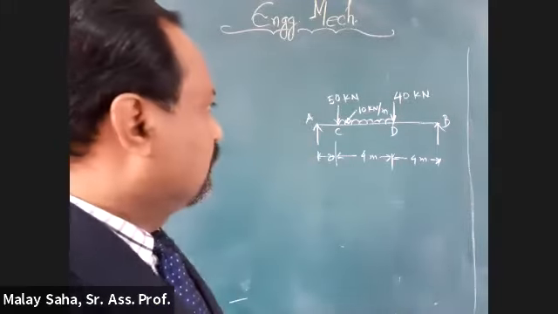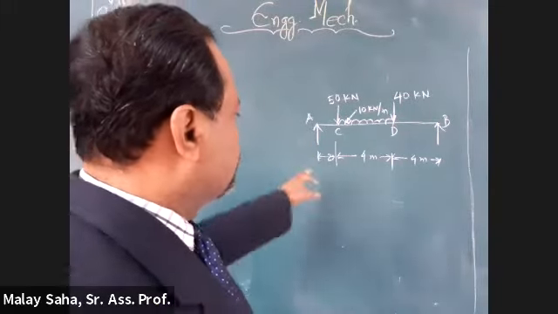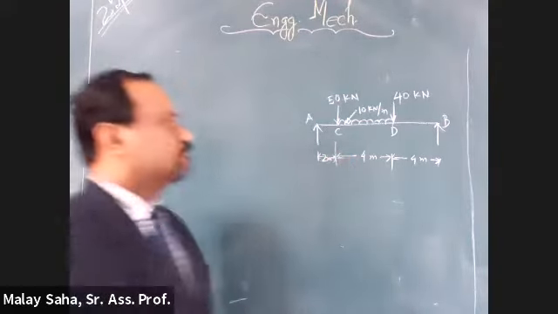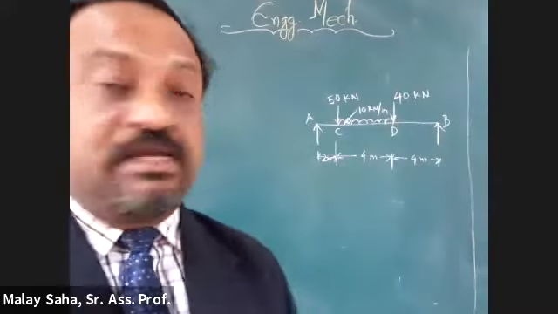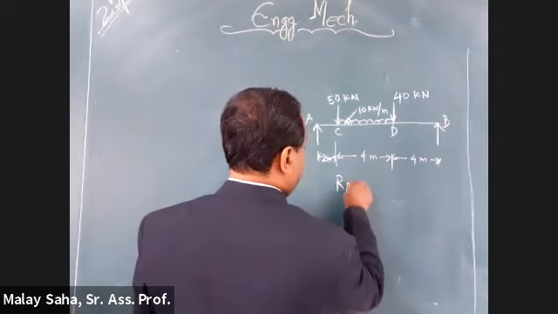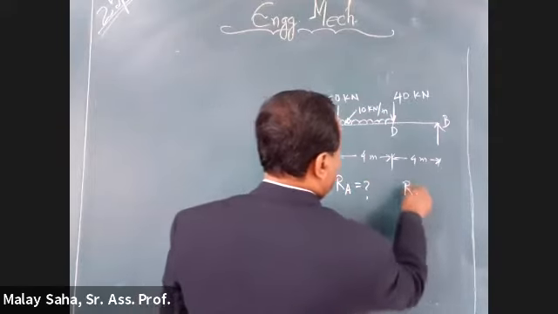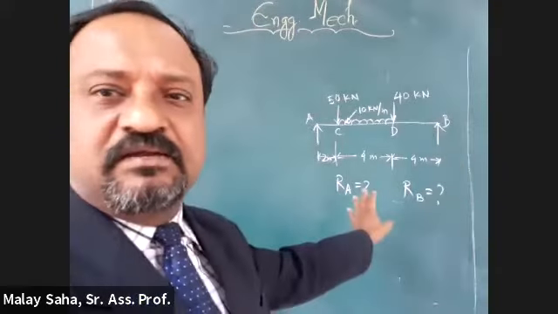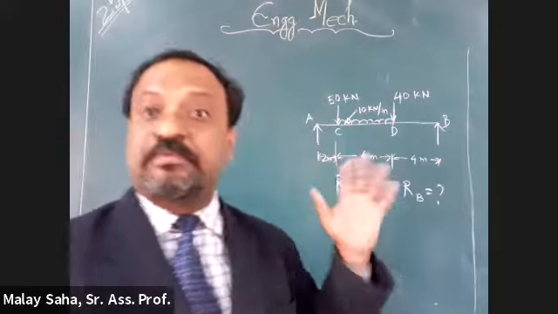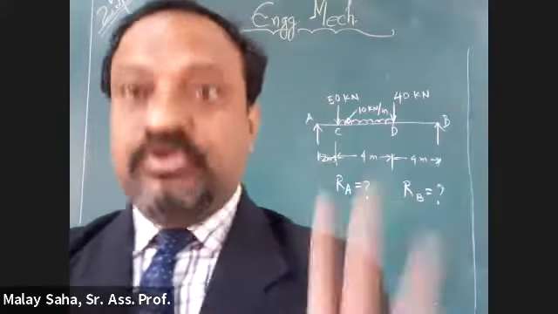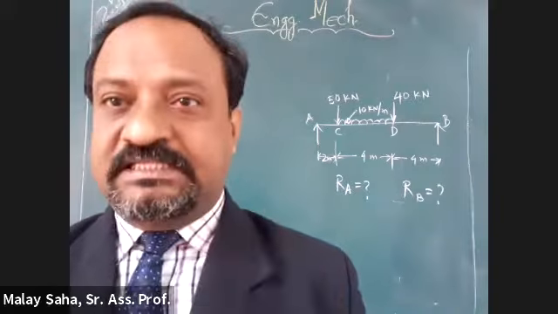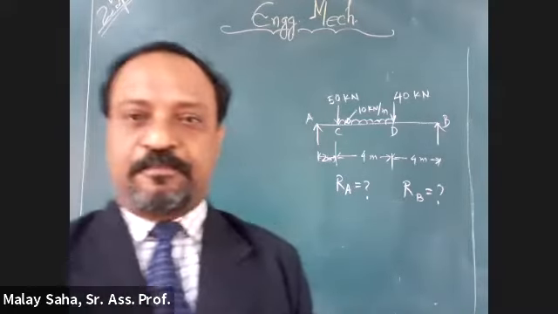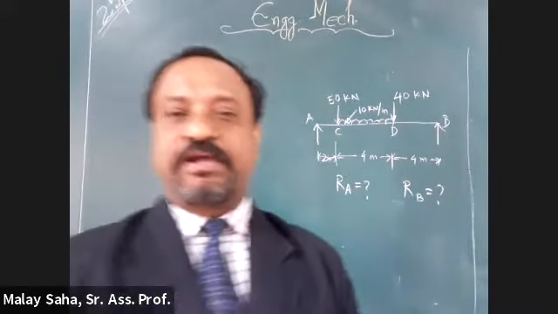The distance from A to C is also 2 meter. So I have given all the data. Anything else you want? Now you have to find out RA and RB. No wording, nothing. You have to understand what the problem is. You have to determine RA and RB by any method, but we have realized that the moment method is the best to determine these reactions. Now tell me, what comes to your mind?